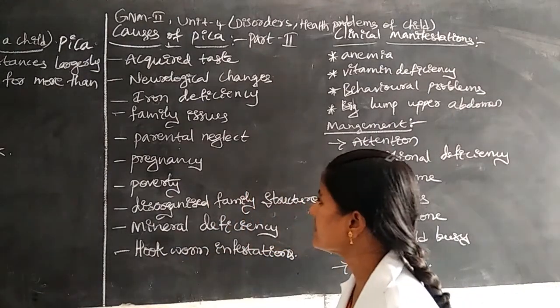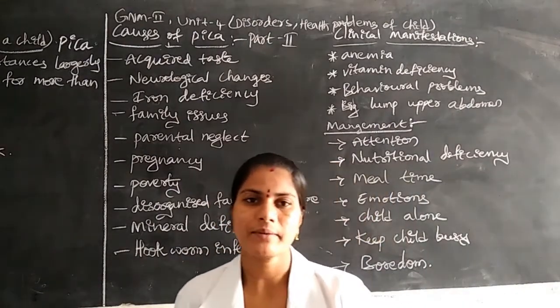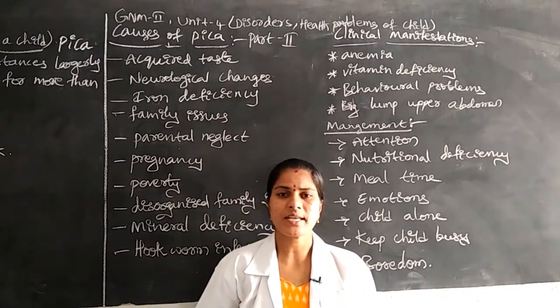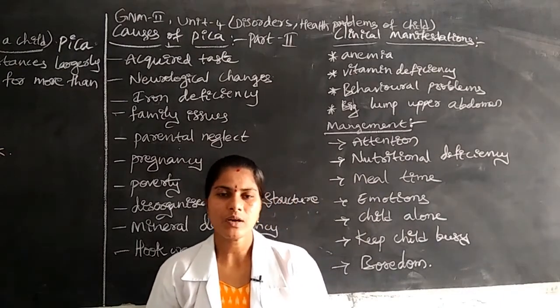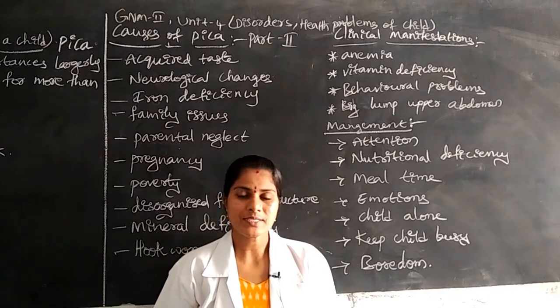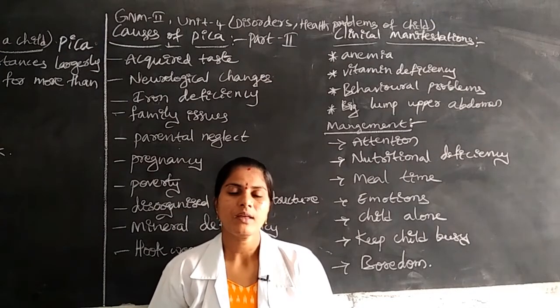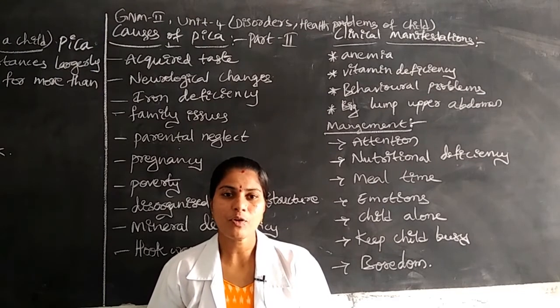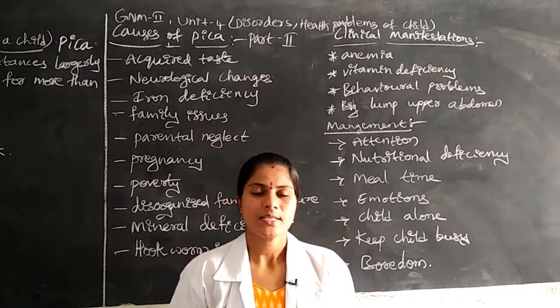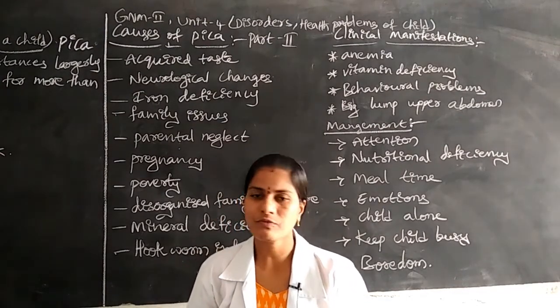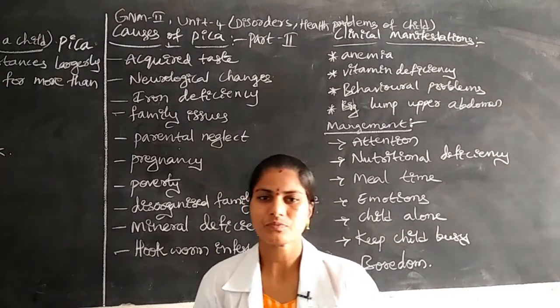Next, another one is poverty, where there are many children in the family. The family has a low income status and proper nutritious food is not available. Due to that, for fulfilling their basic needs, the child will be eating this type of food material.